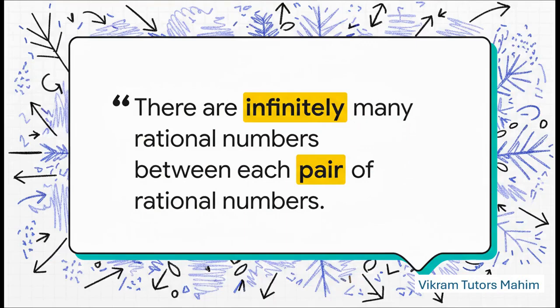And here's something that'll really bake your noodle. This kingdom of rationals is incredibly dense. If you pick any two rational numbers, no matter how close together they seem, you can always find another one right between them. In fact, you can find an infinite number of them. The place is absolutely packed.